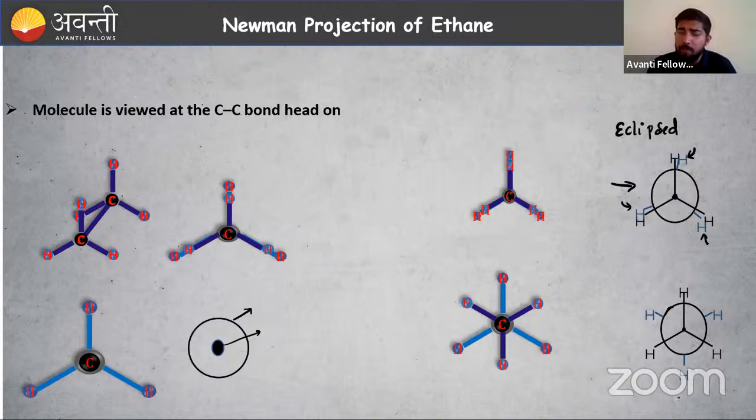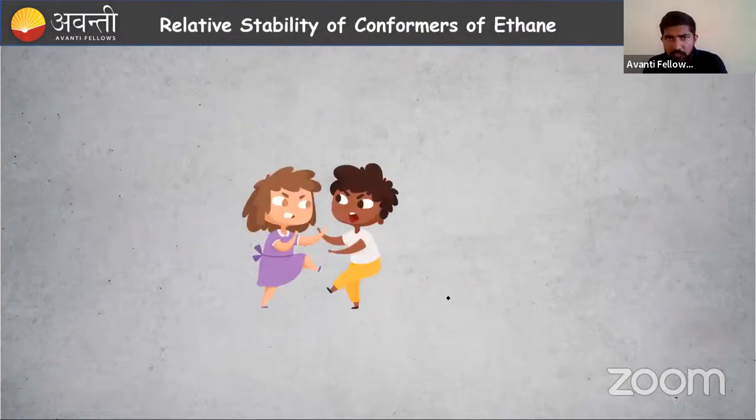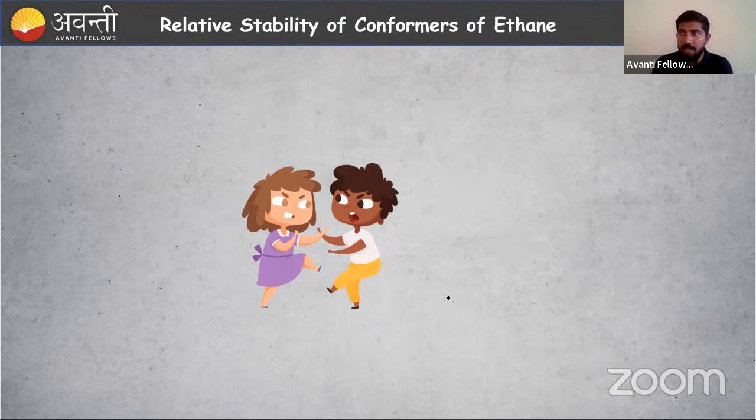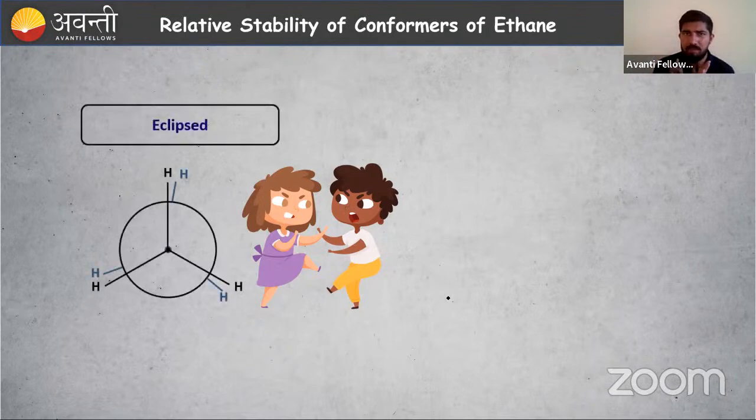So we have studied the Newman projection formula, then the Sawhorse projection of ethane. These are the examples for you. You can identify from here, this is eclipsed, this is staggered. Which one is more stable? You know that. Okay, let us study some more. I have already explained the carbon-hydrogen bond in the front side carbon and the carbon-hydrogen bond in the back side carbon. In the eclipsed conformation, they are close to each other, right?